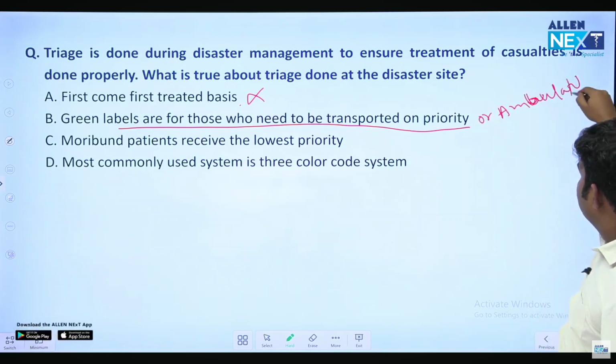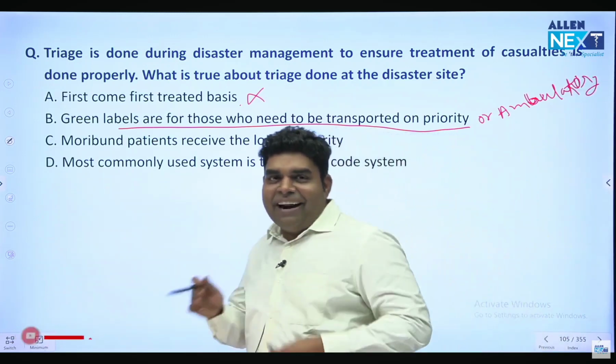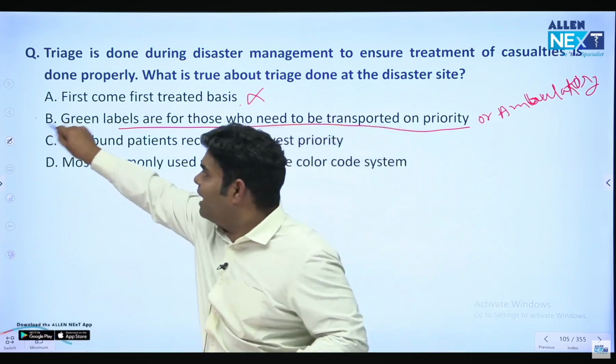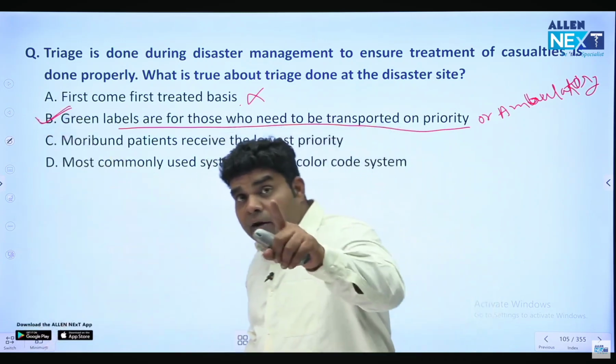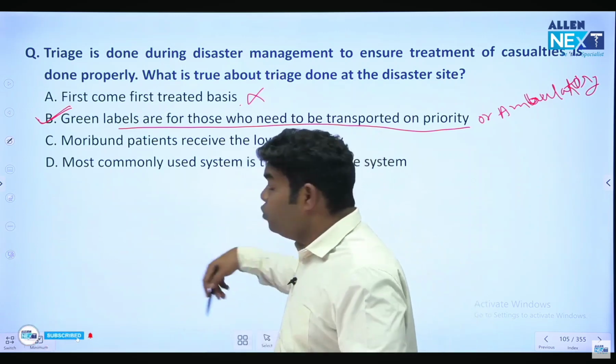Ambulatory is green. Ambulatory means they can be moved from one place to another. They are not running like an ambulance, but at least can be moved. So ambulatory patients, category green, this is the correct answer. Now, in the MCI exam, they have asked, in which category you will put the patient who are